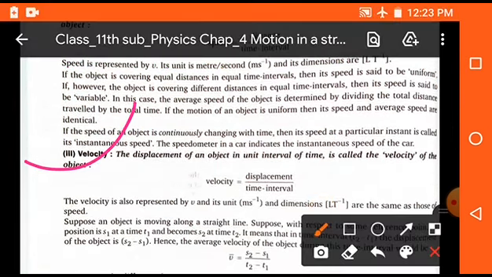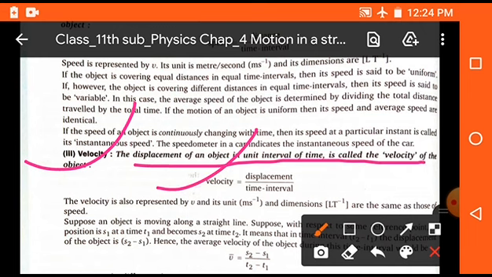Now, velocity. The displacement of an object in unit interval of time is called its velocity. Velocity is a vector quantity while speed is a scalar quantity, and velocity is equal to displacement upon time interval. Its SI unit is also meter per second and dimension is the same, LT minus 1.